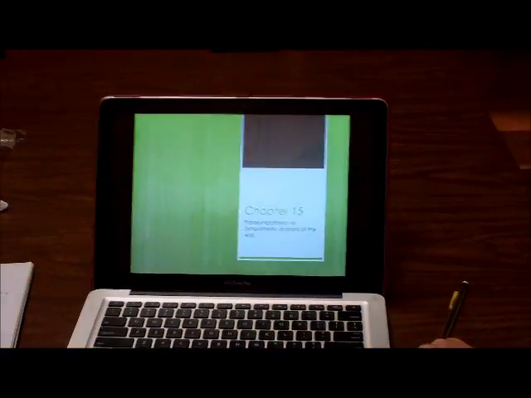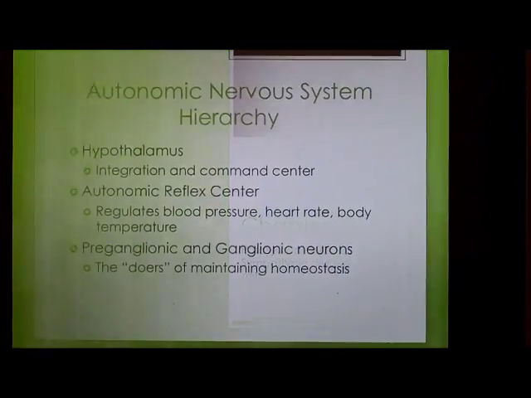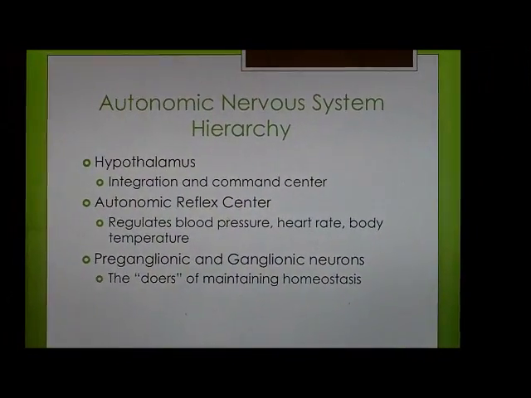Chapter 15, the parasympathetic versus sympathetic divisions of the autonomic nervous system. The autonomic nervous system hierarchy.